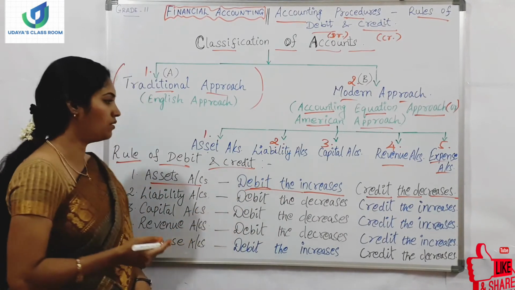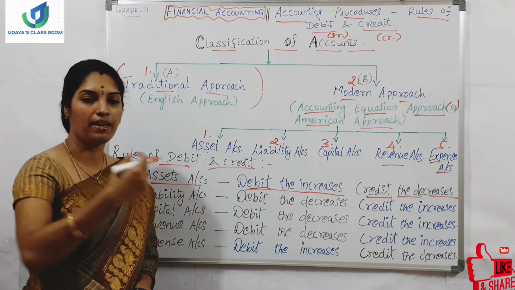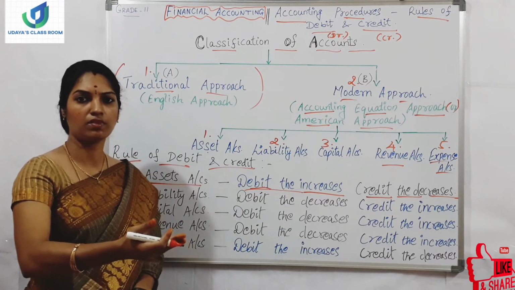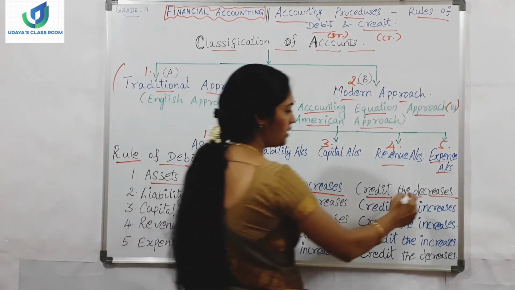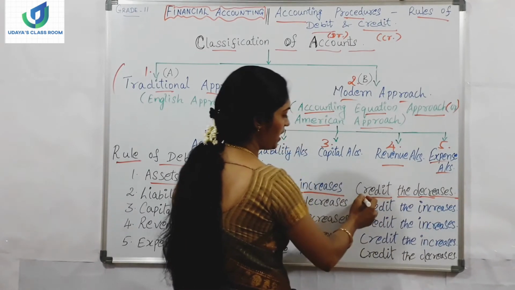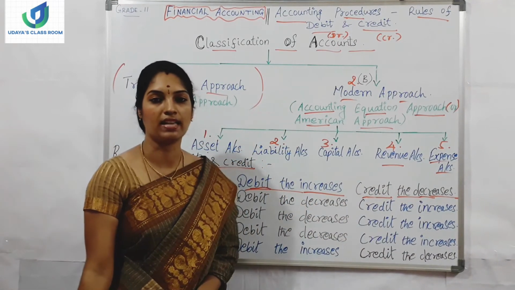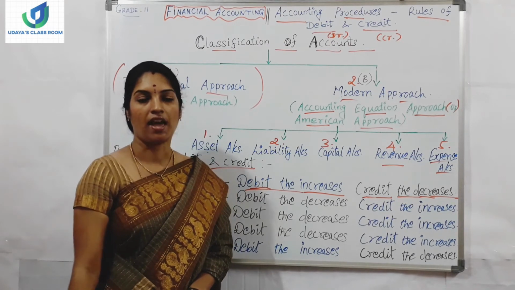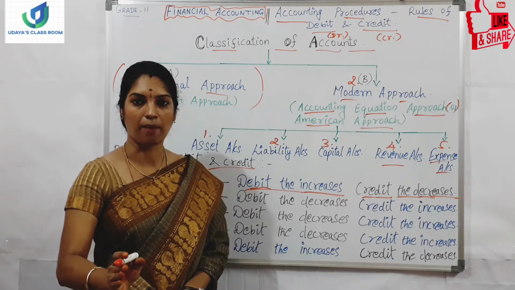For example, cash is also an asset, but it is a current asset, right? So I am paying some cash to someone. So what is happening? My cash is reducing. So if cash is reducing, we have to credit. Suppose 1 lakh has been paid to A. I have paid 1 lakh rupees to A. So what is happening in this transaction?